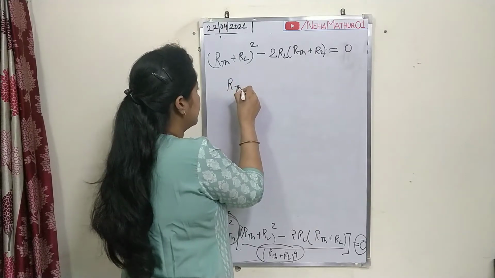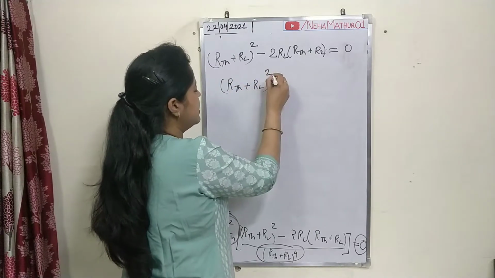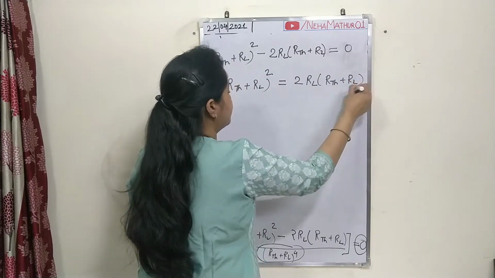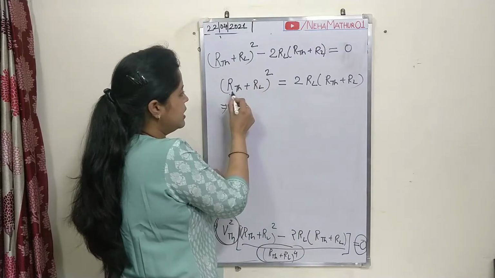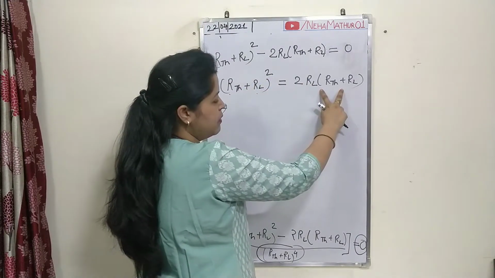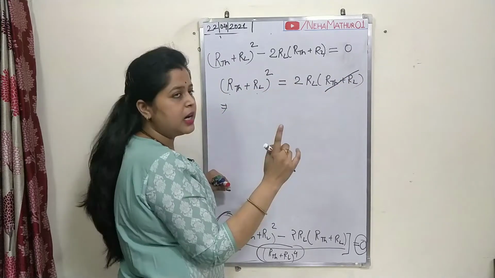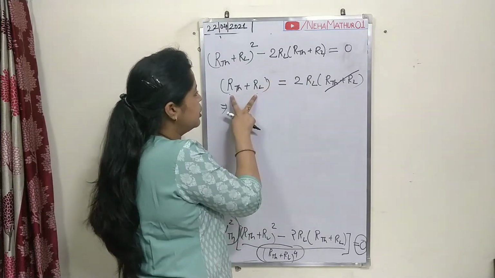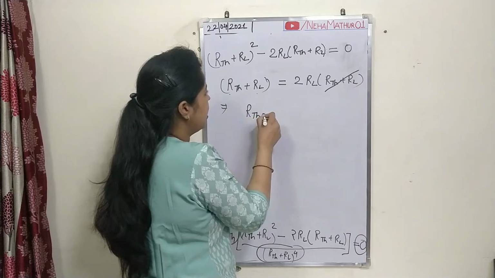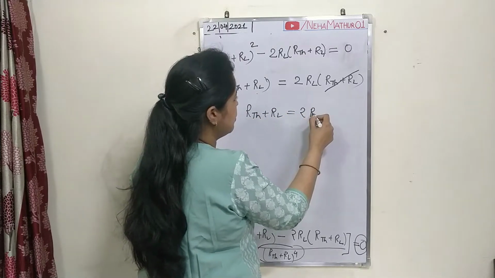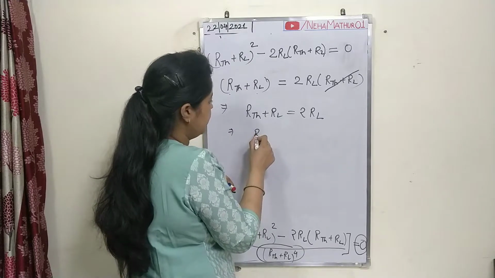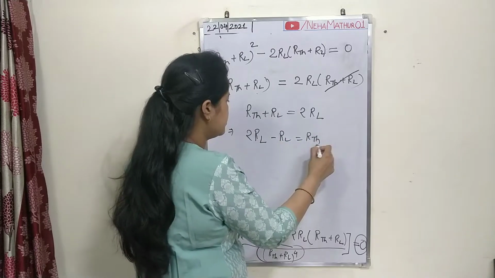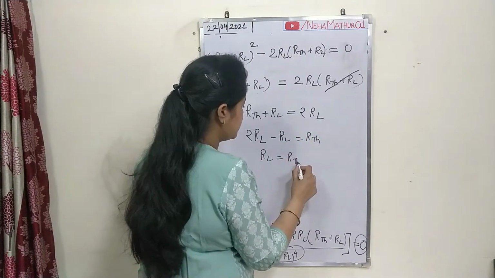Now (RTH plus RL) whole square is equals to twice of RL (RTH plus RL). Again, here you have (RTH plus RL) with power of 2, while here you have a single (RTH plus RL). So a single (RTH plus RL) can be deleted, can be reduced. So now your expression will be RTH plus RL is equals to twice of RL. So when you make it more simple, twice of RL minus RL is equals to RTH, and your RL is going to be equals to RTH.